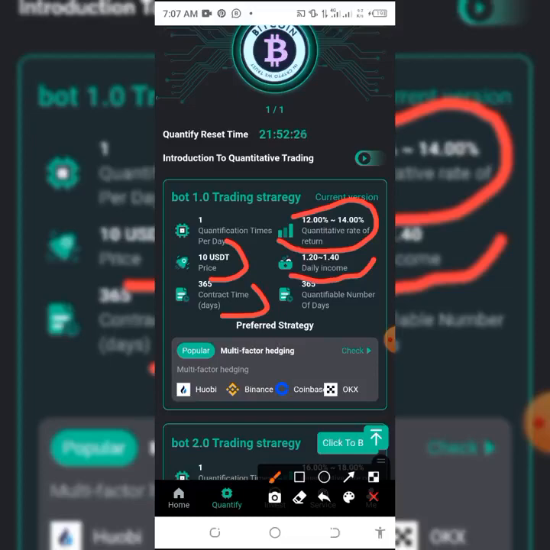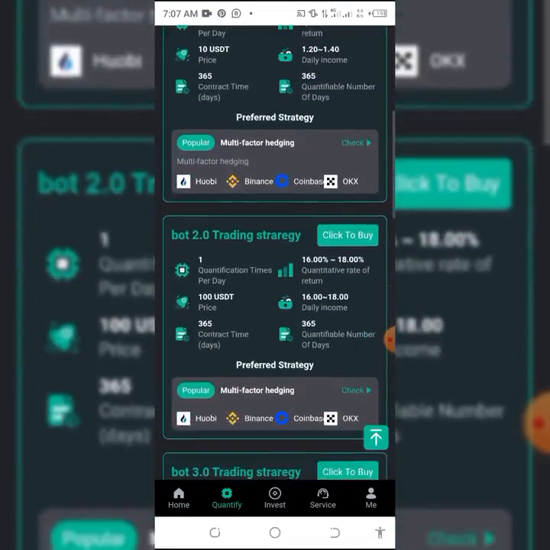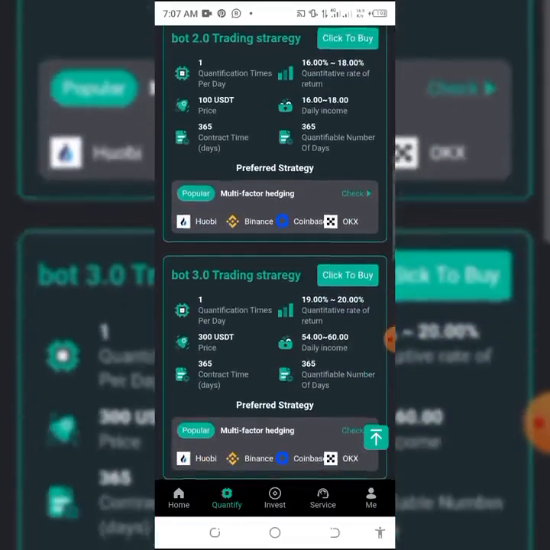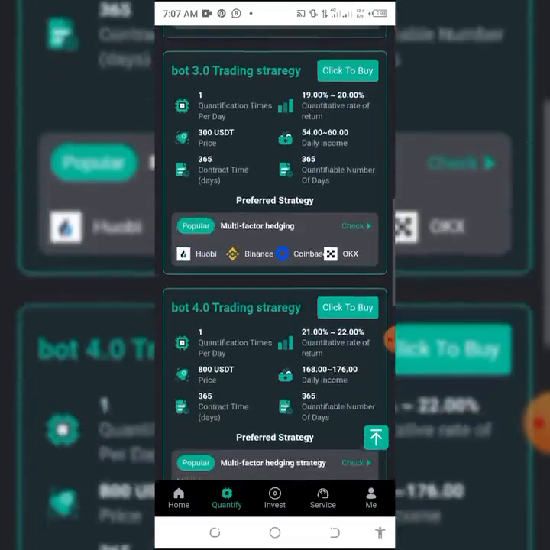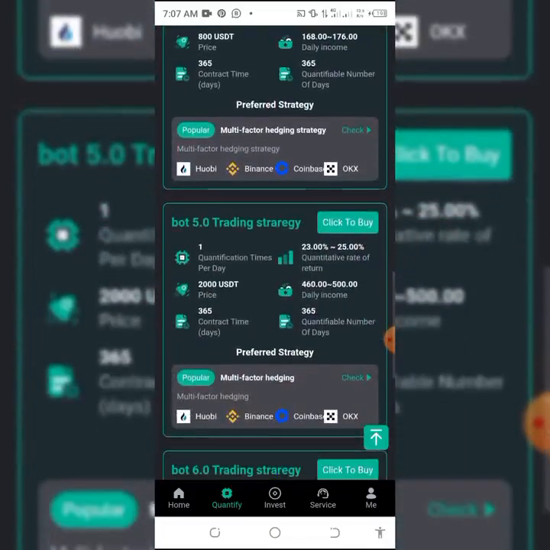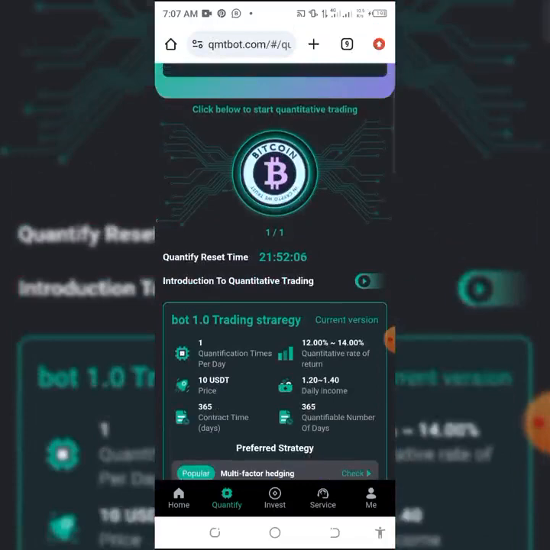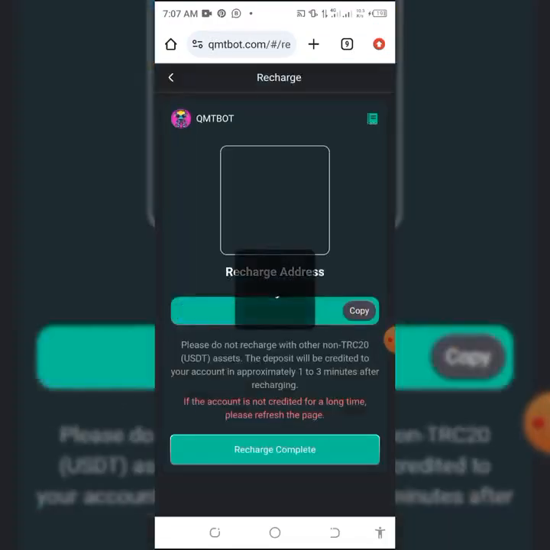So you can come here. If it's 100 USDT you want to use, you are going to be getting $16 to $18. It varies. If you have 300 USDT, the higher the amount of USDT you use, the higher your result. So what you need to do immediately is come to home and go to recharge.